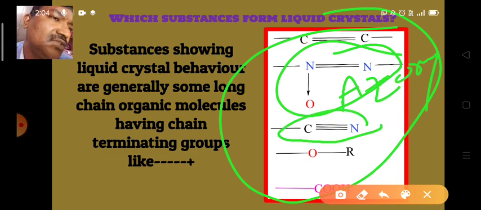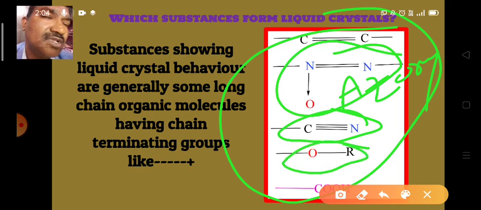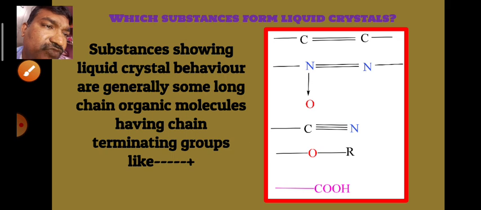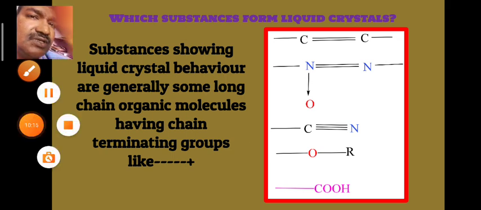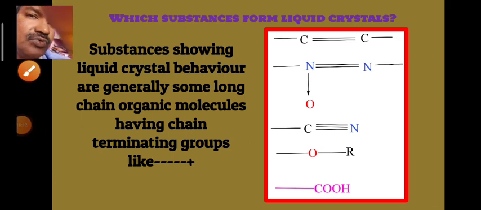And we know very well this is the cyanide group. CN is known as the cyanide group, OR is known as the alkoxy group, and this one, COOH, is known as the carboxylic acid group.